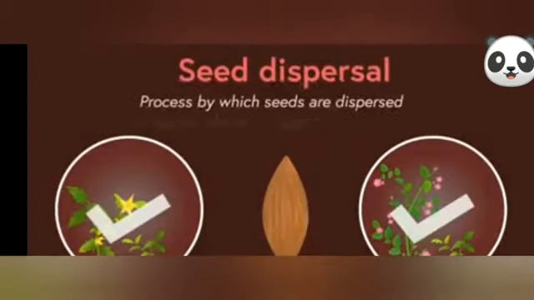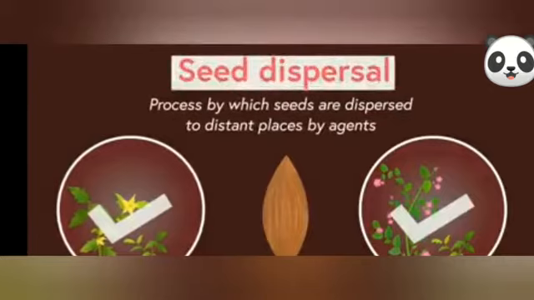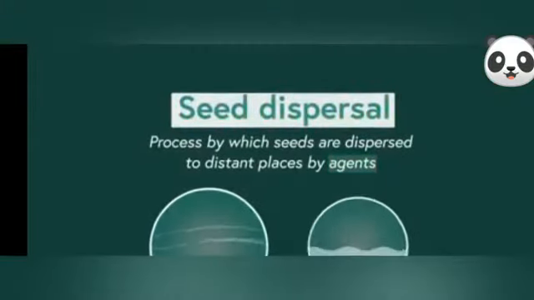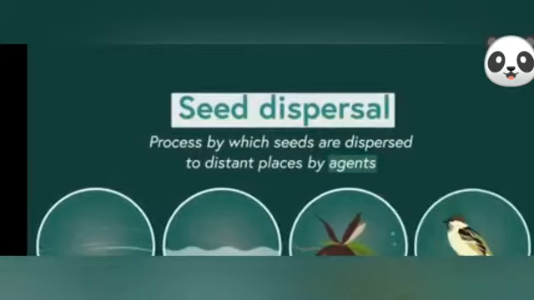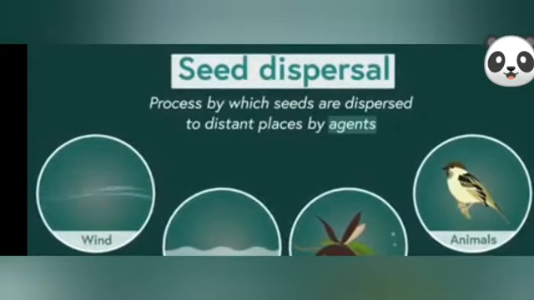The process by which seeds are dispersed to distant places by various agents is known as dispersal of seeds. Who are these agents? Seeds are transferred to various places by factors such as the wind, water, explosion, and animals. These agents make the process of dispersal of seeds easier. Let's now discuss this process in detail.